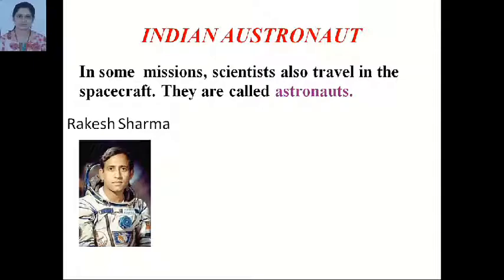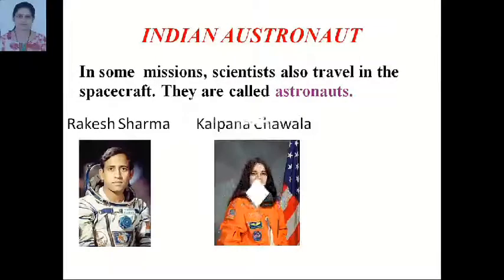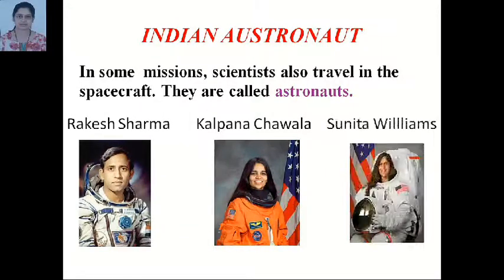He observed India from space when he said that India looked like "Saare Jahan Se Accha Hindustan Hamara." This is the second Indian astronaut Kalpana Chawla and this is Sunita Williams. They also spent days in space.